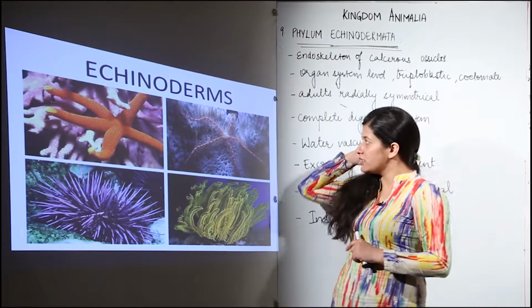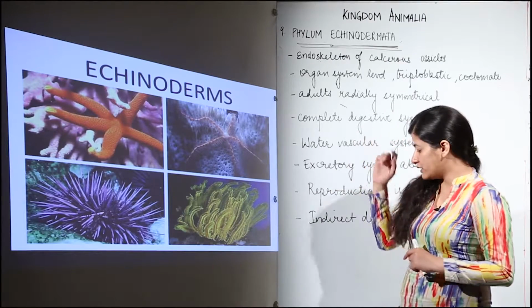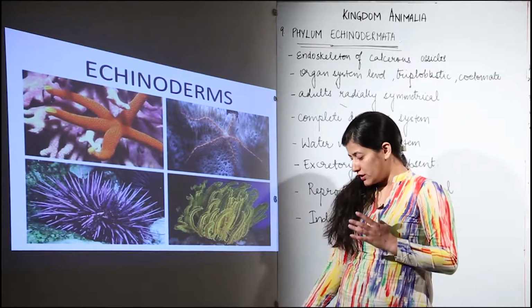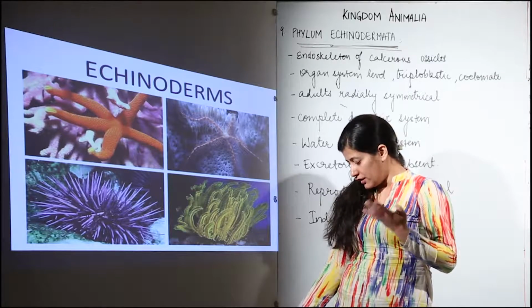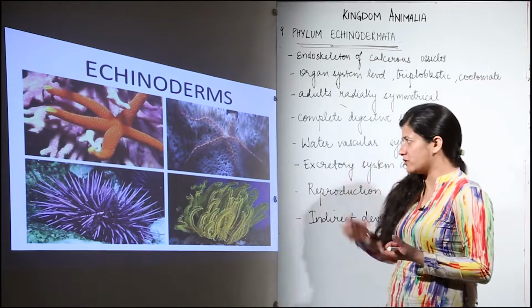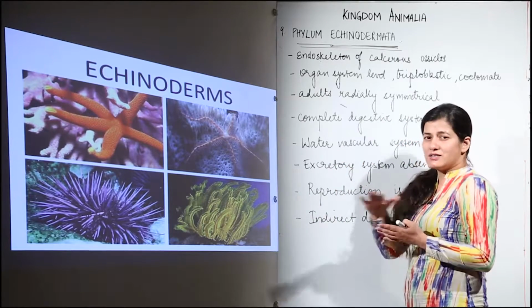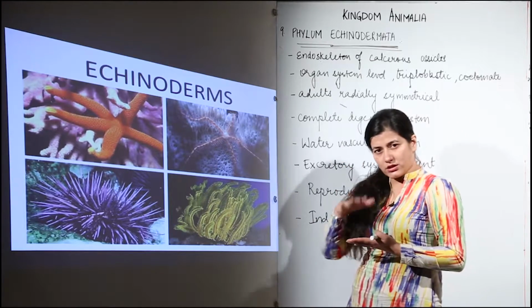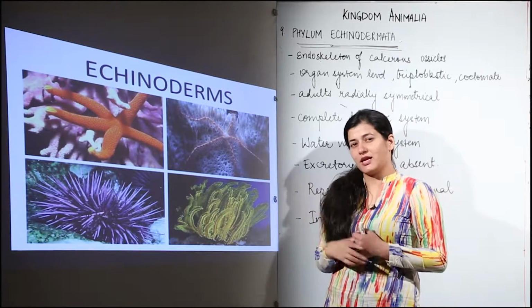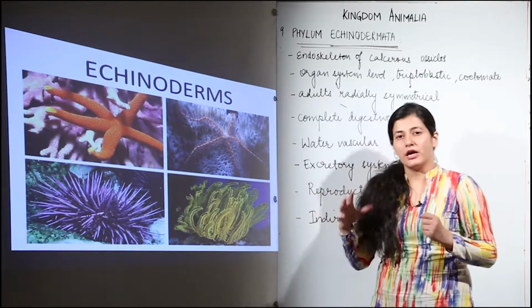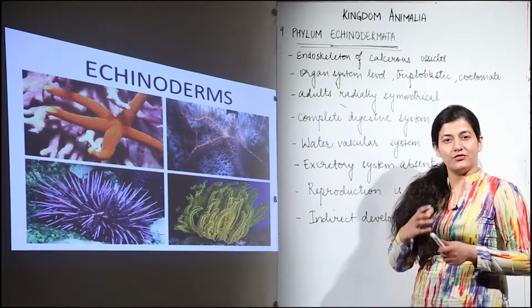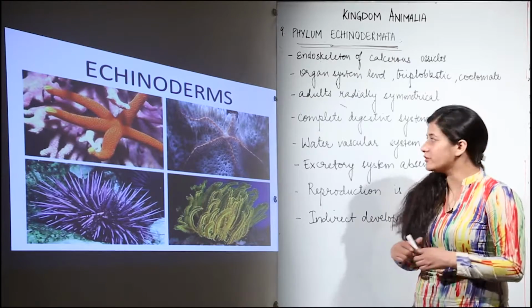What you see over here is a few echinoderms, and the most typical example is that of starfish. What you often come across in the case of echinoderms, that must be in your knowledge, if I talk about starfish, is that it is present in the ocean, lower ocean zones, that is the ocean floor. It would be present next to the ocean floor. So we are going to see what would be the basic characteristics present in an animal if it is to be classified into phylum Echinodermata.